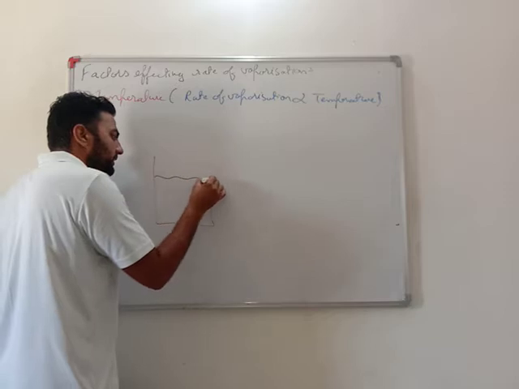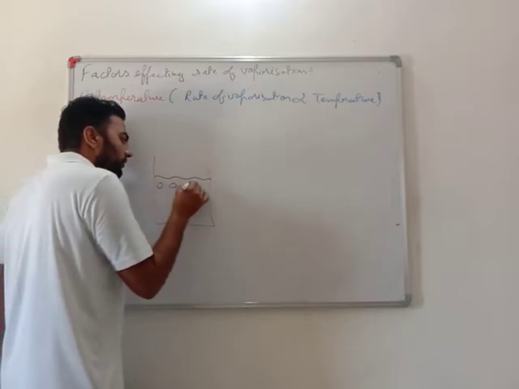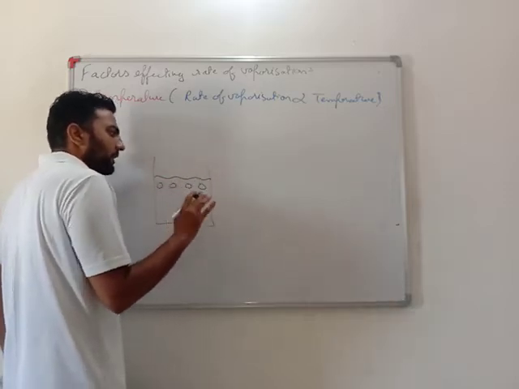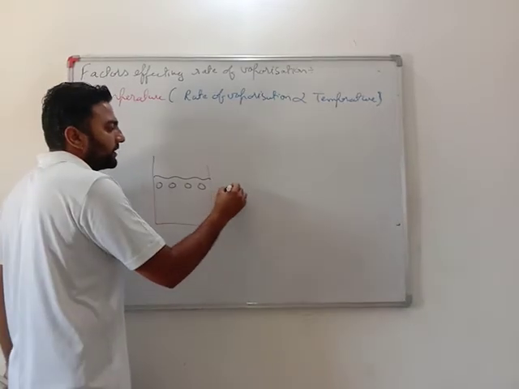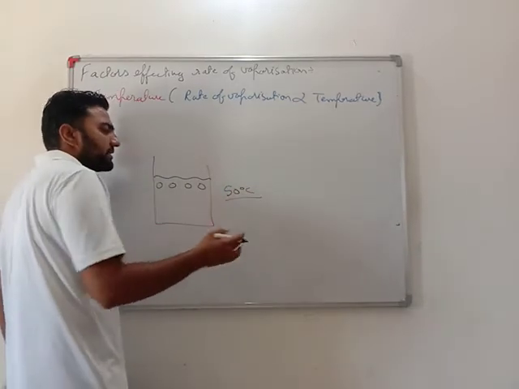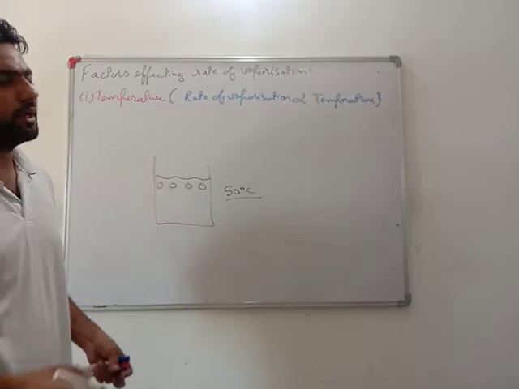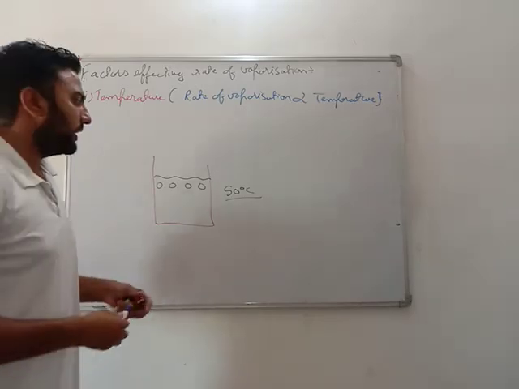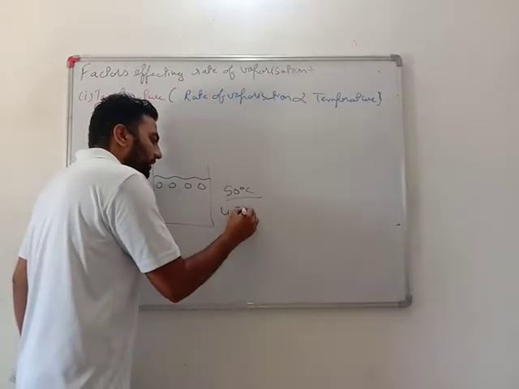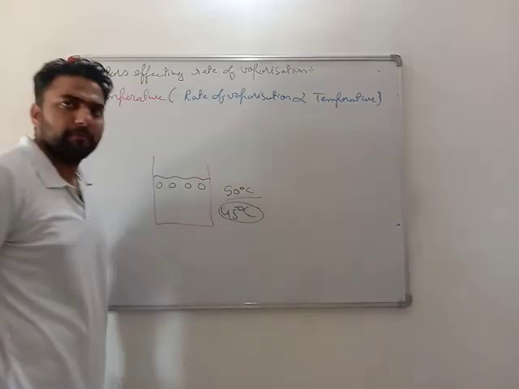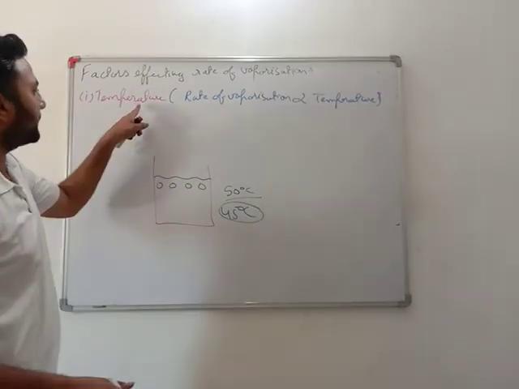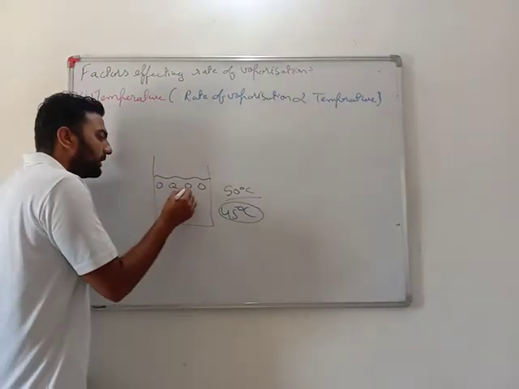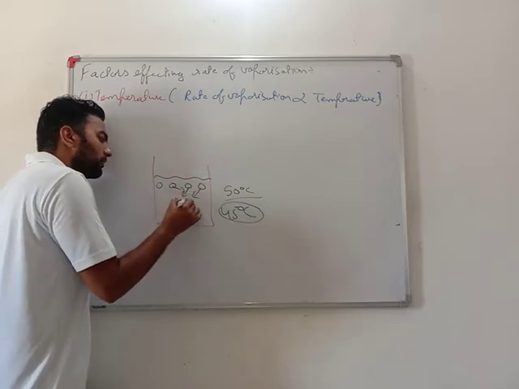Why? Let us see. See, these are particles of liquid. On a hot day, the temperature is more, let's say 50 degrees Celsius at Jhunjhunu Churu of our Rajasthan, and even 45 degrees Celsius or more at Aden. On a hot day when temperature is more, these particles move more.